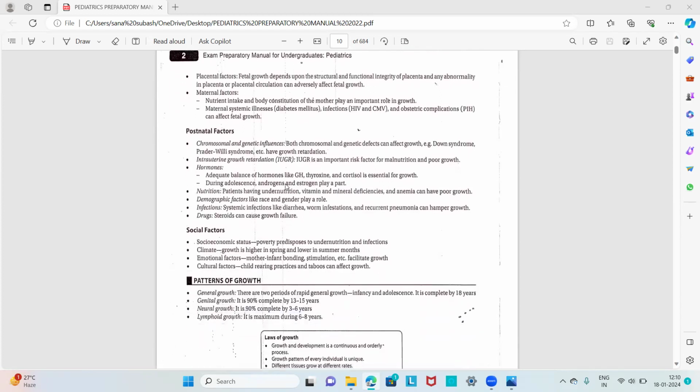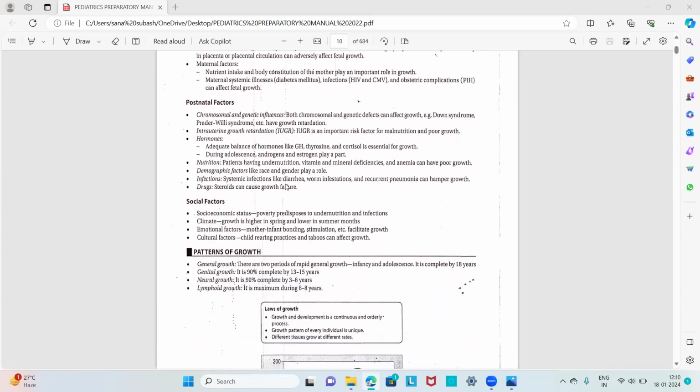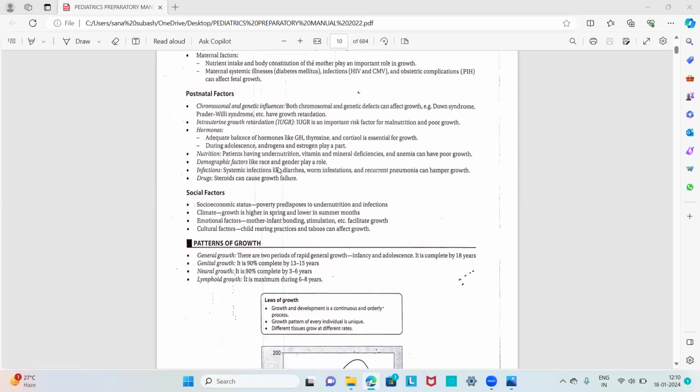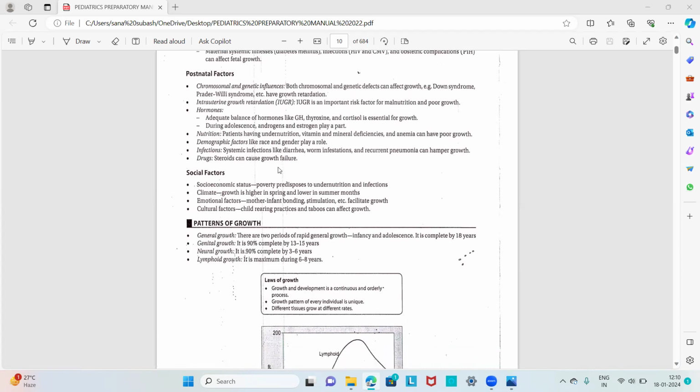Next we have the postnatal factors, that is, after birth of a child. There are some factors which influence, or alter, the growth in a child. These are the chromosomal and genetic influences. For example, a Down syndrome patient or a Prader-Willi syndrome child has growth retardation. That is an excellent example of chromosomal and genetic influences on a child's growth. Then we have intrauterine growth retardation. If the child is born as an intrauterine growth retarded child, that is an important risk factor for malnutrition and poor growth in the child.